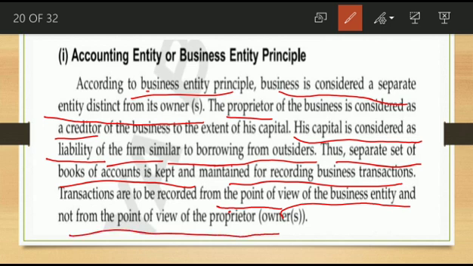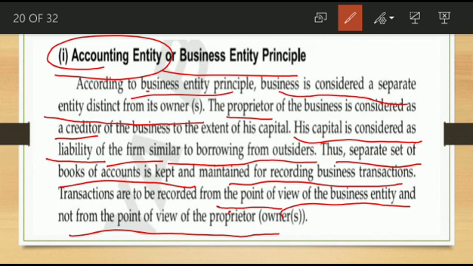So for any transaction that happens in that business, you only want to think about what will happen to that business. Don't think about the owner's point of view. That principle is the business entity principle, or accounting entity principle. This applies to all transactions when you are entering them. So you want to keep this point in mind.